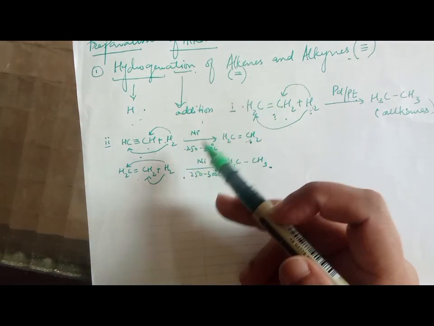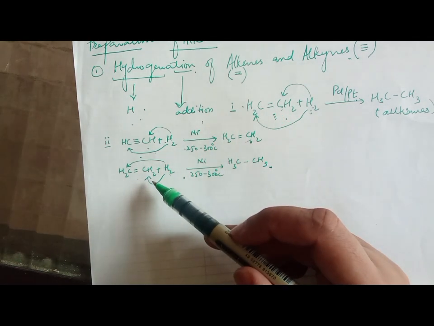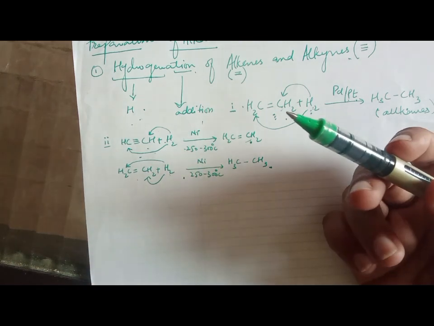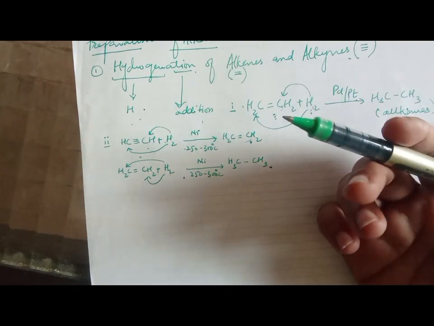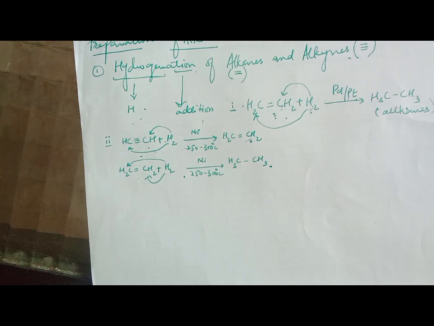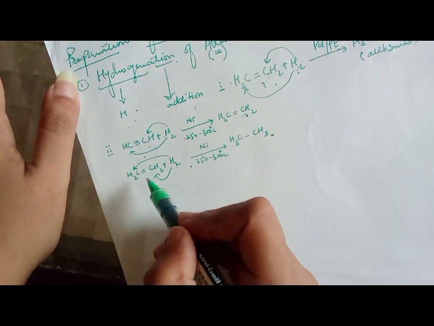And why do we use alkenes and alkynes? Because one has a double bond and the other has a triple bond. So they have the capability to react with other elements because their 4 valencies are not satisfied. Okay. The other way is reduction of alkyl halides.